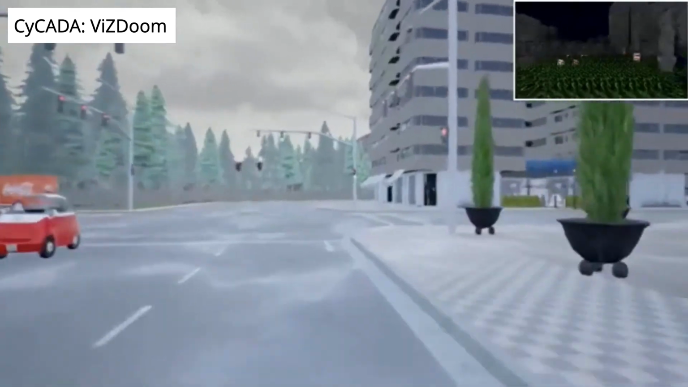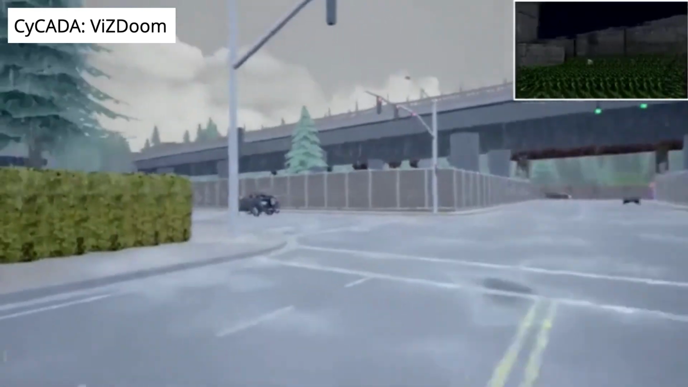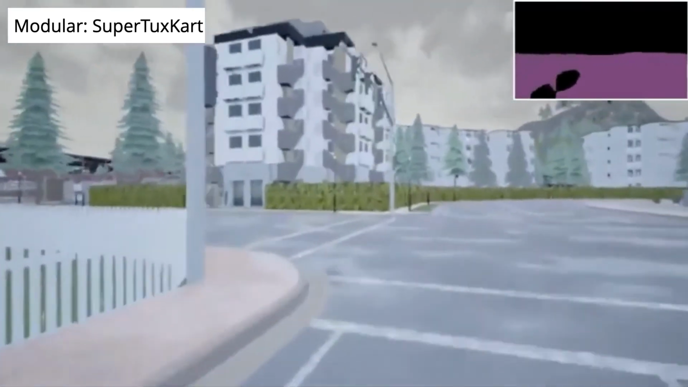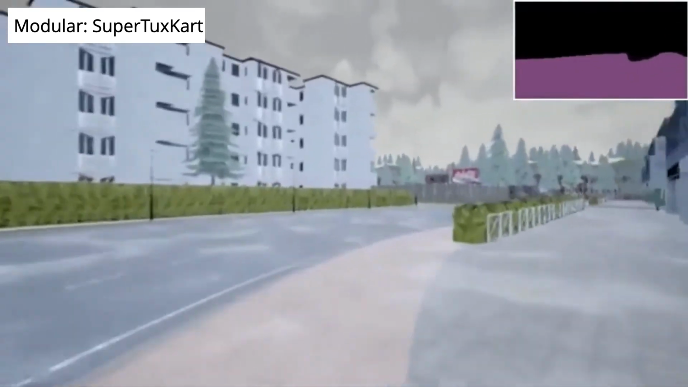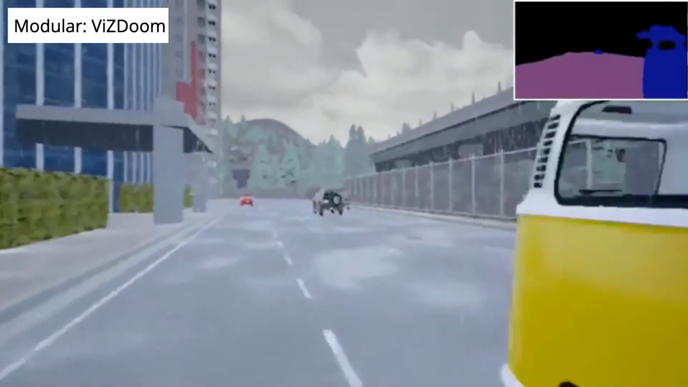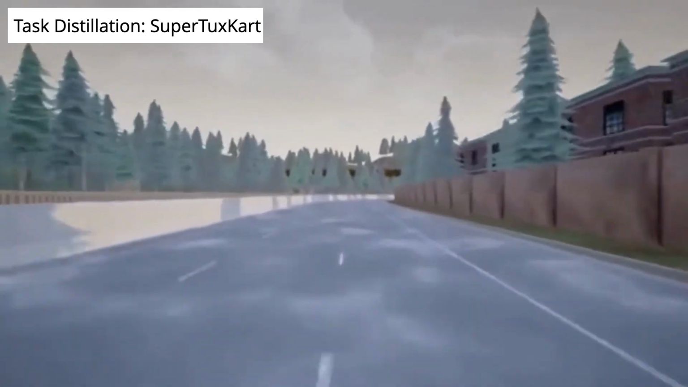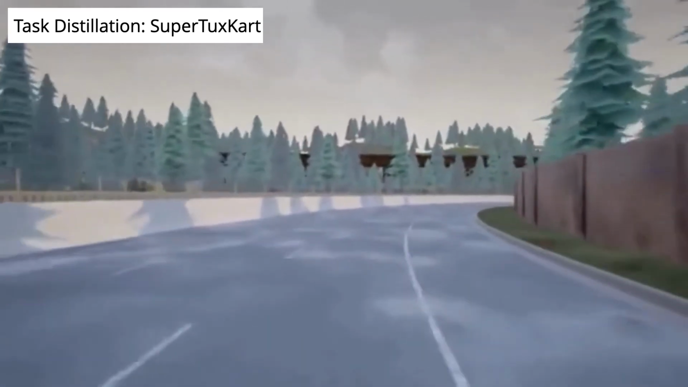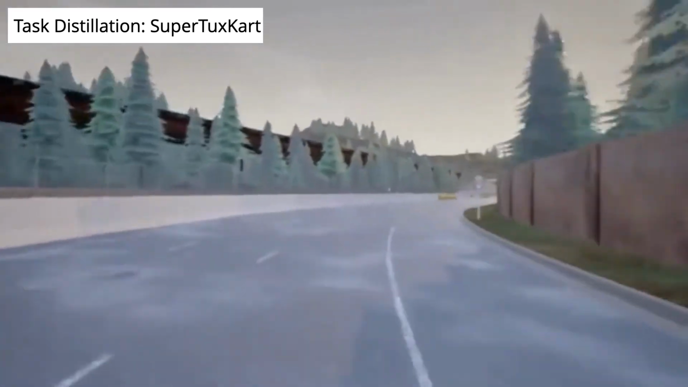Our image-to-image translation models from ViZDoom to CARLA are significantly better, however the entire pipeline still performs quite poorly. The predicted semantic segmentation modality is accurate. A modular pipeline works quite well in transferring from SuperTuxKart as well as from ViZDoom. Since our task distillation approach does not rely on deploy time vision inference, it does not suffer from compounding errors due to vision failures or poor image translation, as do modular pipeline approaches and unsupervised domain adaptation techniques.